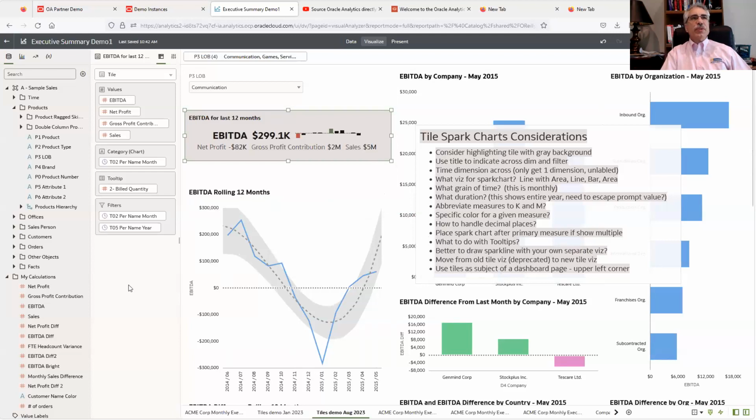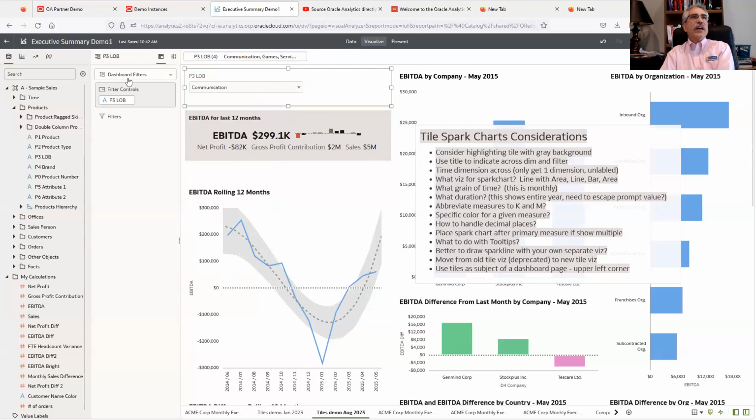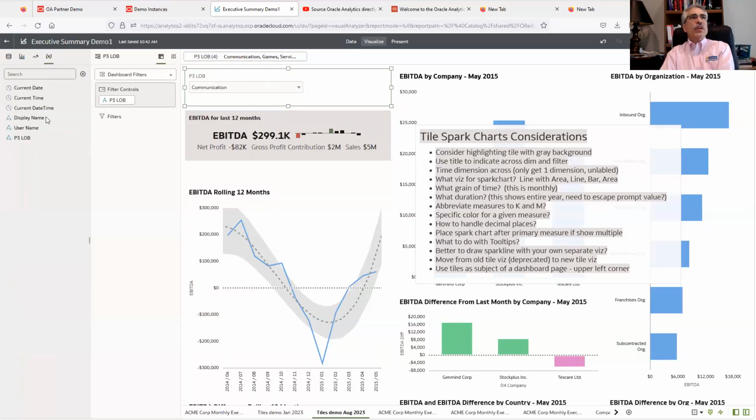I also want to sneak in a little bit. I don't have as much to show on this, but I have this filtered down to communications, gains, services, various lines of business. Within that, I have in here a dashboard filter. And we have now, if you haven't caught up, parameters have been out in the product for a while now, but I dragged over a P3 line of business for this. And that allows me to set the parameter.